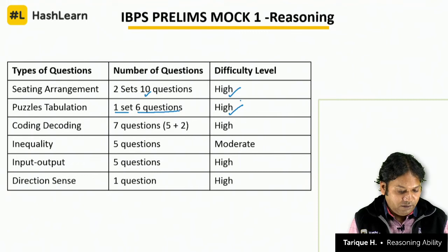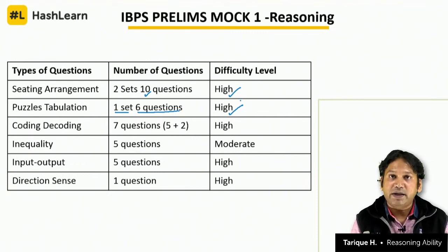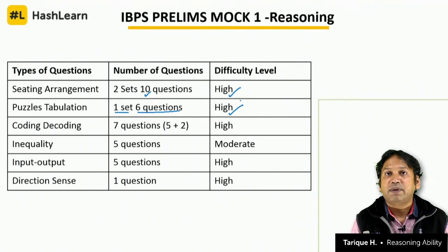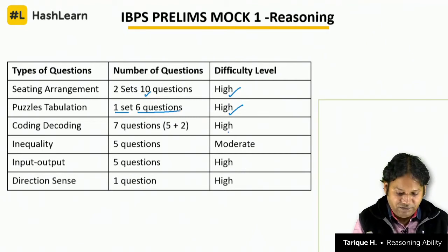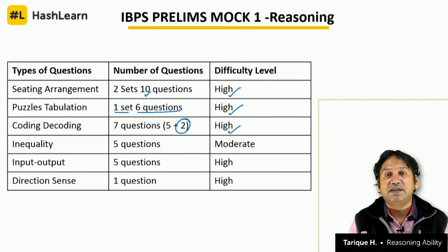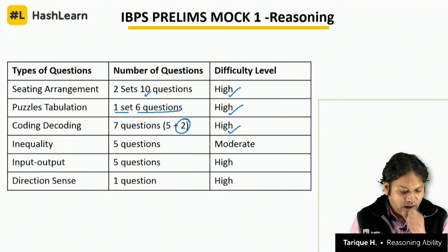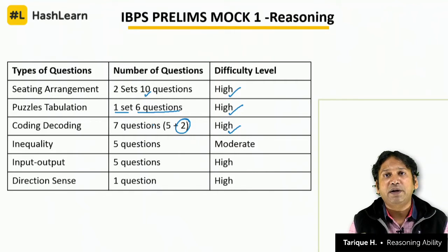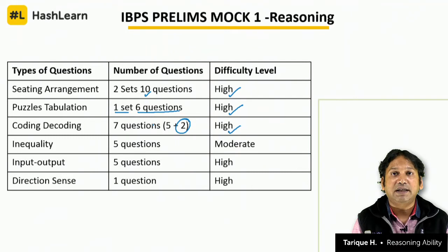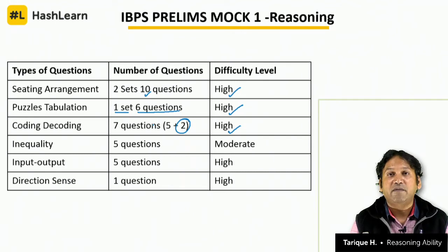Followed by coding and decoding, 7 questions are there: 5 questions in a set based on sentence coding and 2 questions separately, and all the 7 questions are of high difficulty level. We will be discussing the 2 questions which are given separately here, to understand why they were very unique questions. For the first time we had seen something like that in any examination. The 5 questions which we gave from coding decoding in mock 2 were very similar to the 5 questions in mock 1, but there were some crucial changes, so you must go and see what was different and what you did while solving those questions.